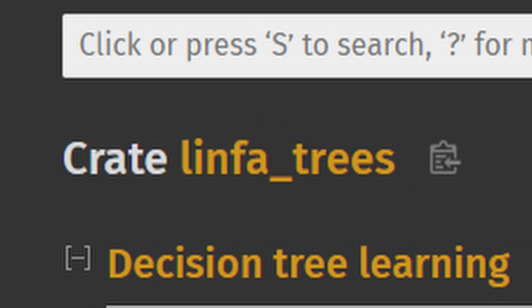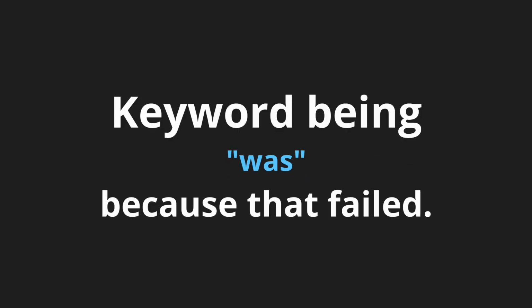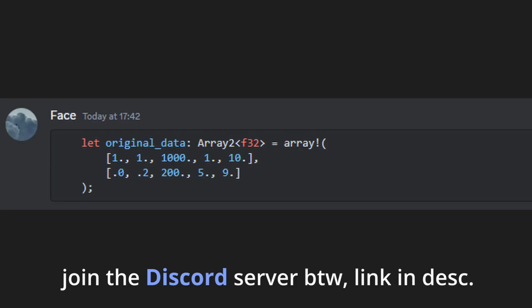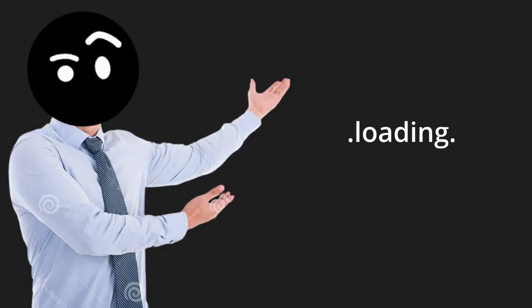Now, the plan was to use Linfa trees to create a decision tree algorithm based off the data we have. Keyword being "was," because that failed. Linfa trees requires multiple arrays of numbers and it finds the best one for a certain property. It's hard to explain and I am dumb, so instead what I used was this.